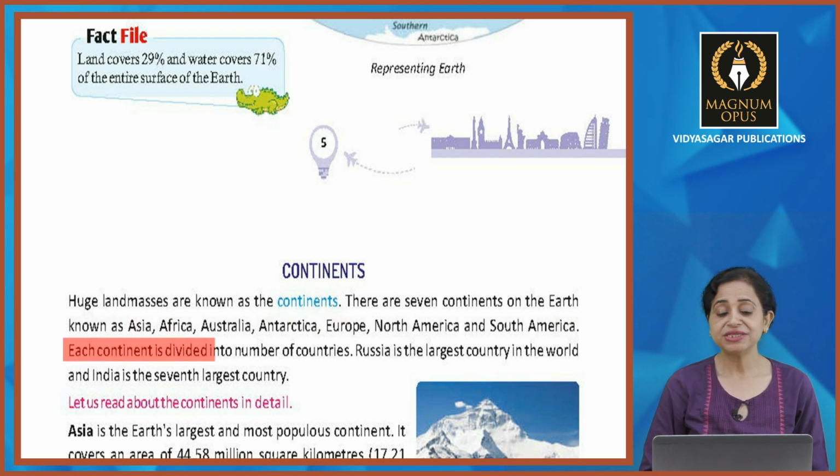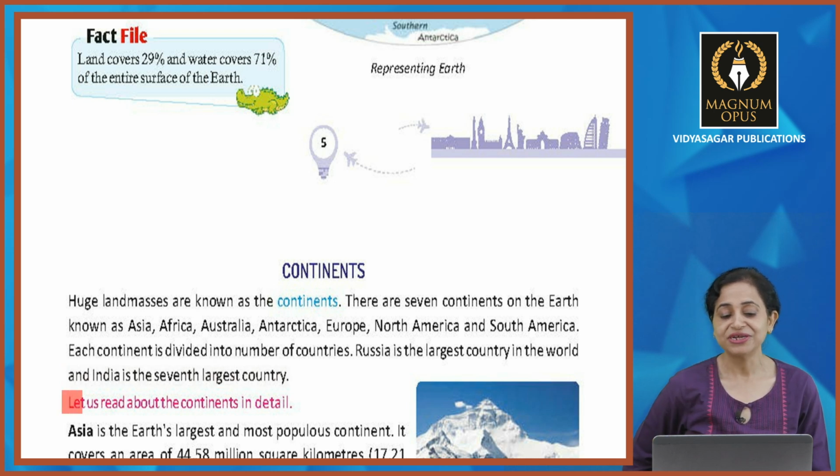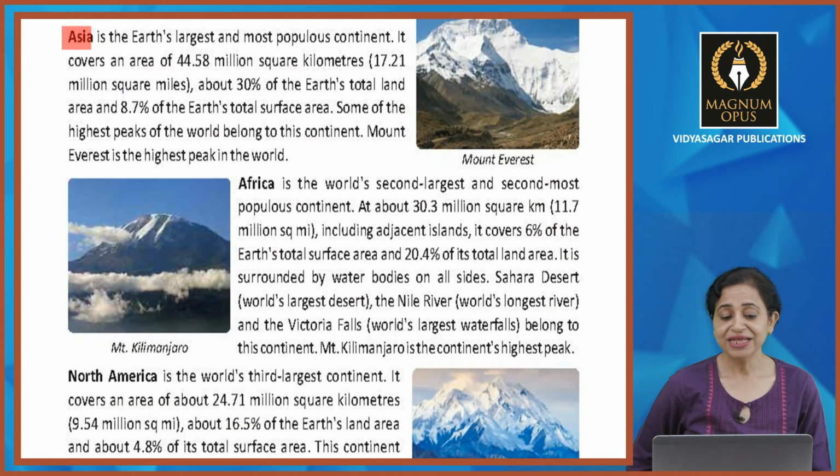Each continent is divided into a number of countries. Russia is the largest country in the world and India is the 7th largest country. Right? Underline, Russia is the largest and India is the 7th largest country. Let's read about the continents in detail. Okay, Asia is the Earth's largest and most populous continent.